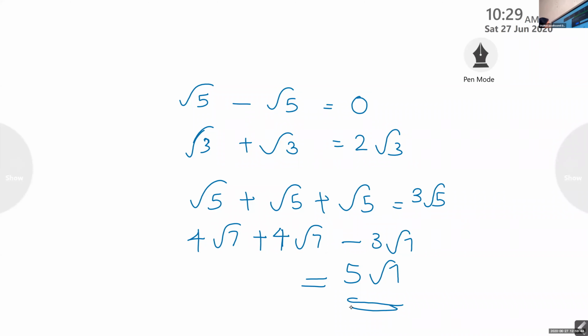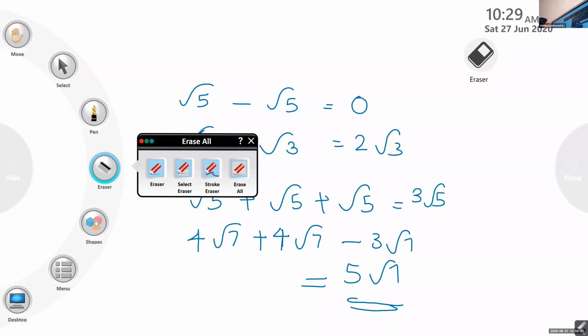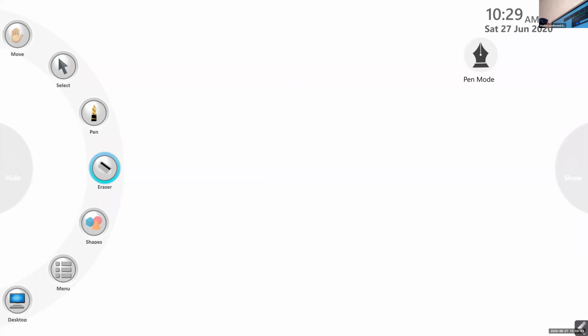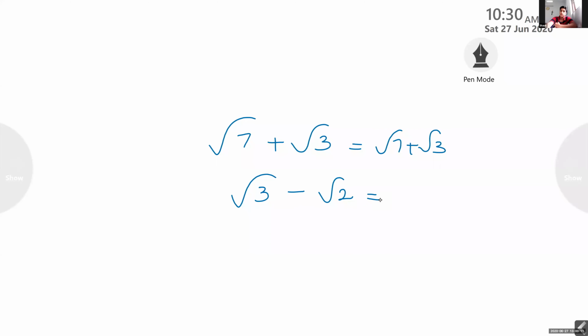Okay, one more question. You have to remember this. What is root 7 plus root 3? Say root 7 plus root 3, because we cannot simplify. And what about root 3 minus root 2? Root 3 minus root 2, the same answer, because they are different irrational numbers. You cannot simplify it.